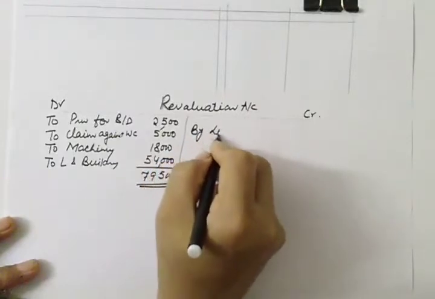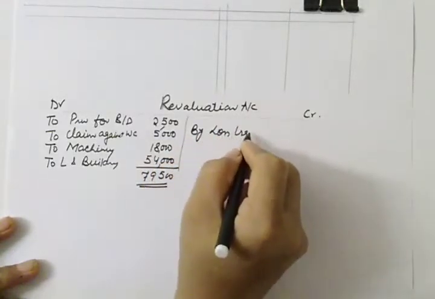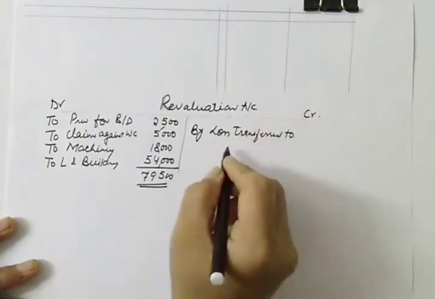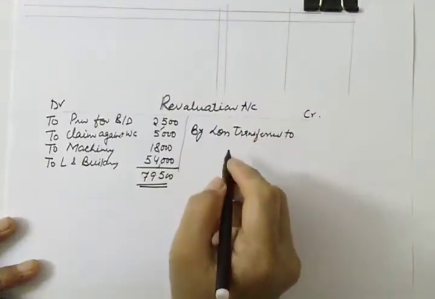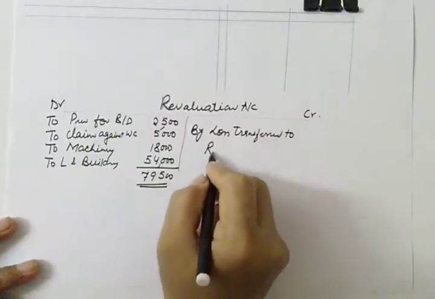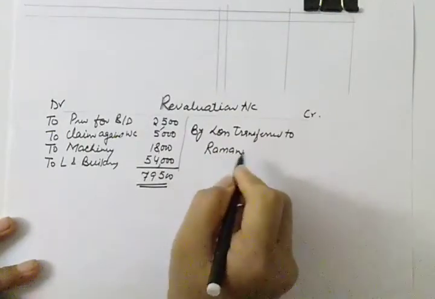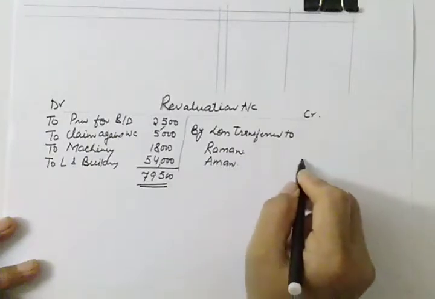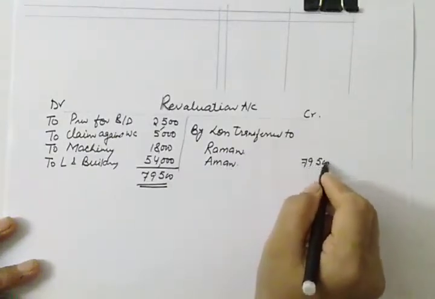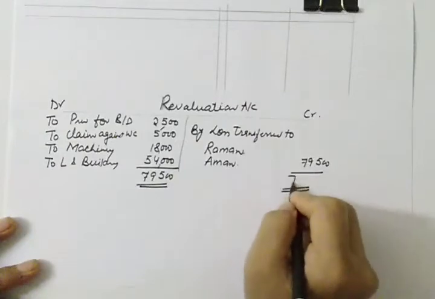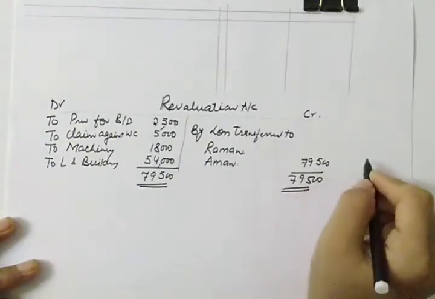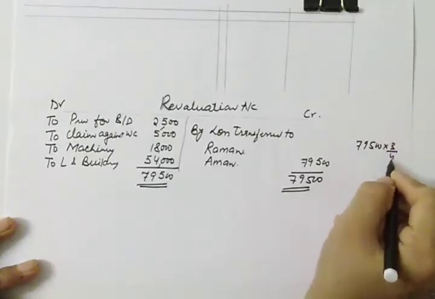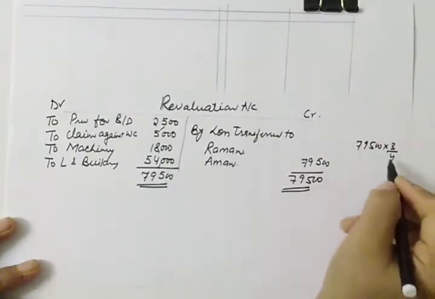By loss transferred to partners' capital, and the partners will be old partners, whose names are Raman and Aman. So we'll be distributing 79,500 in the ratio of 3:1. 3:1 means 3/4 will go to Raman.